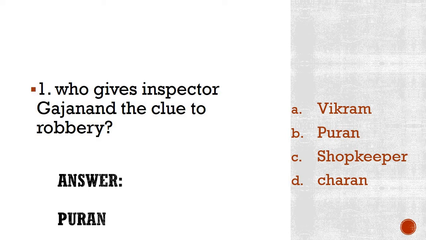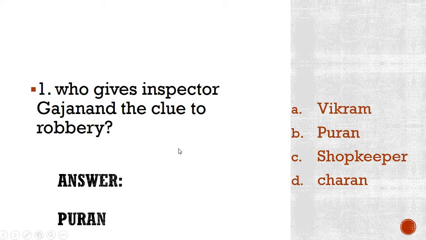Please repeat this after me. Only one time we have to repeat everything so that you get confirmed what the answer is. Please repeat it loudly and clearly. Who gives Inspector Gajanand the clue to robbery? Answer, Puran.